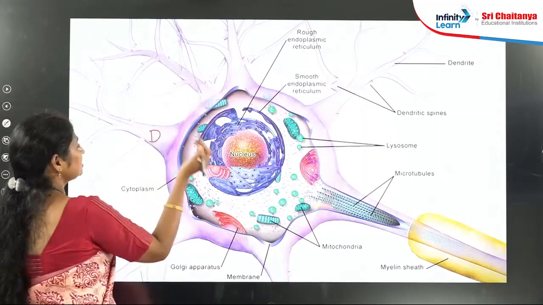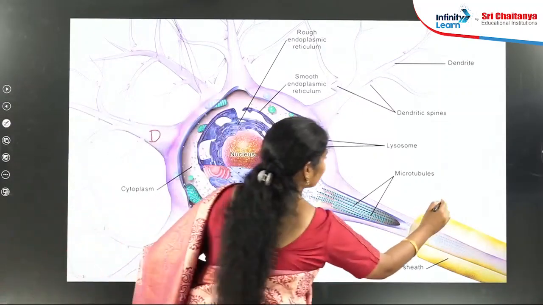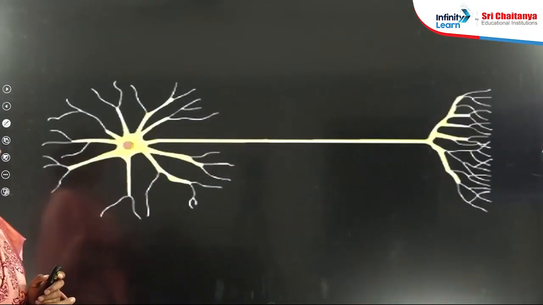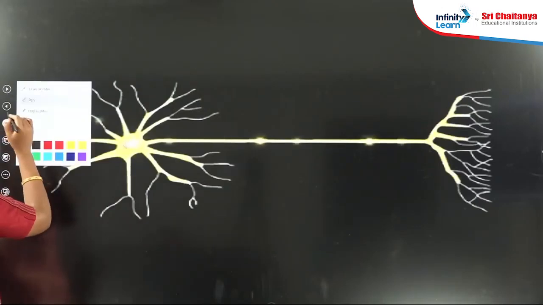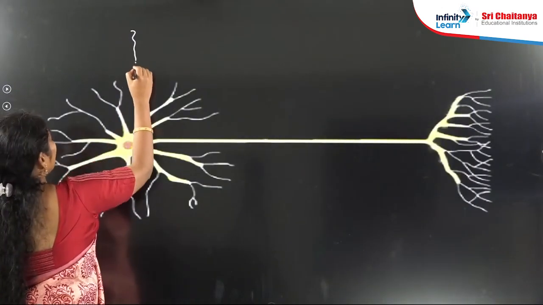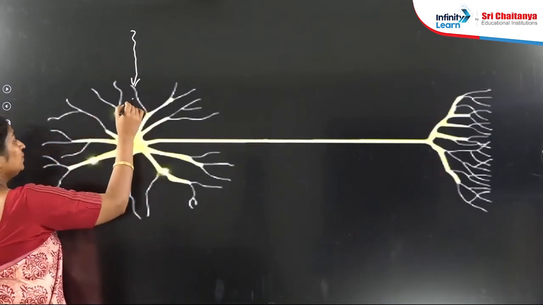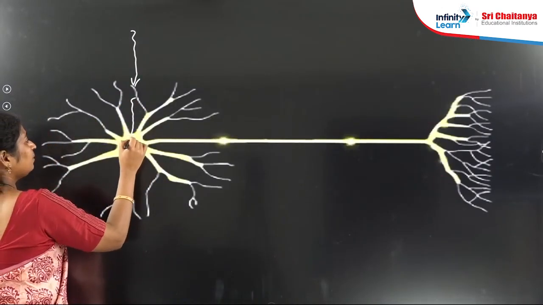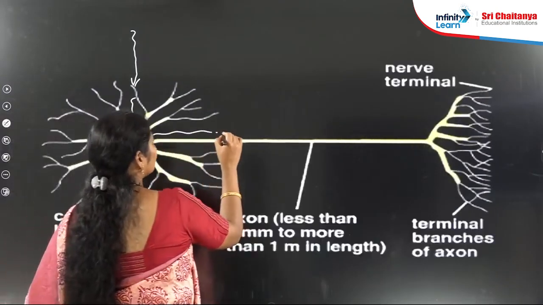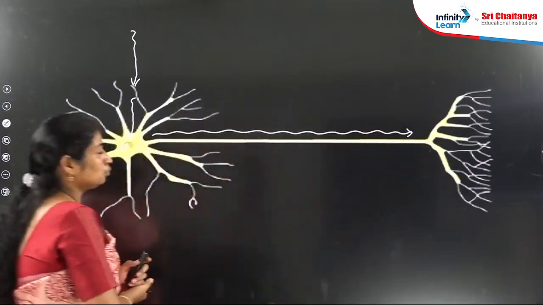So this is dendrites, this is cyton and this is axon. Always, the impulses carry from which side to which side? First the stimuli will be taken by dendrites, and from the dendrites the impulses are released to the cyton. From the cyton the impulses are released through the axon.